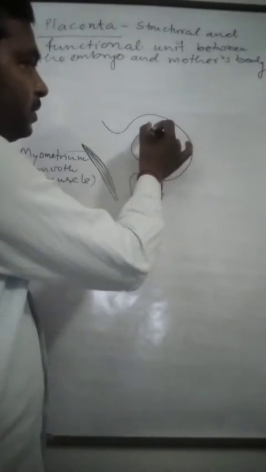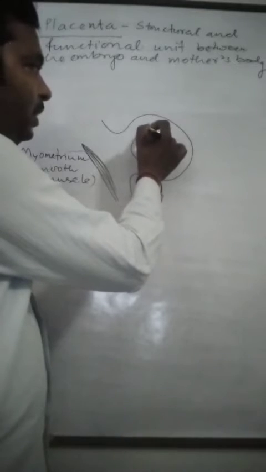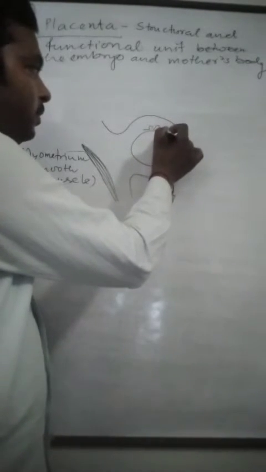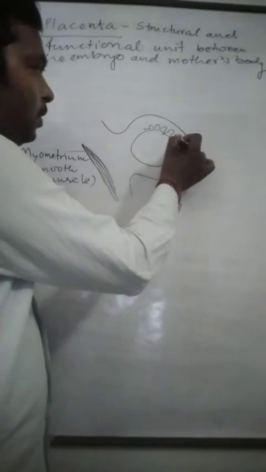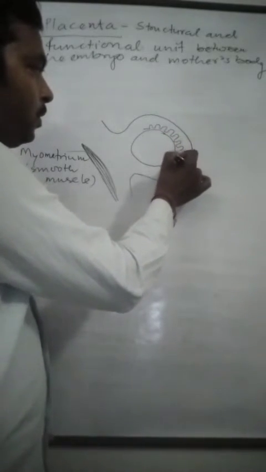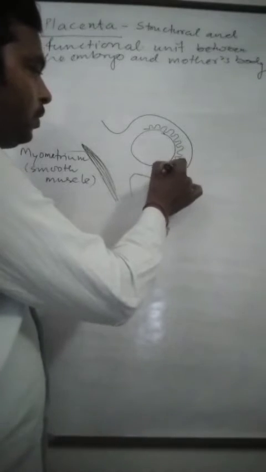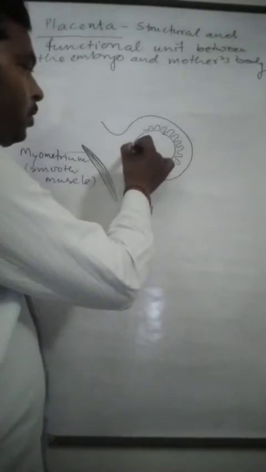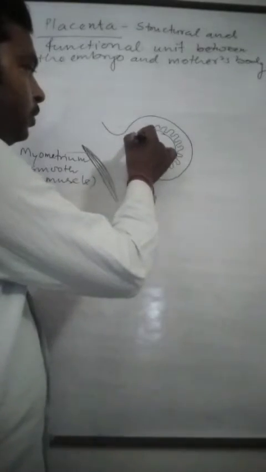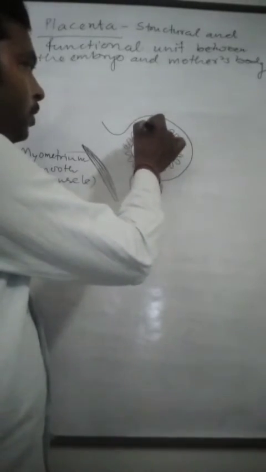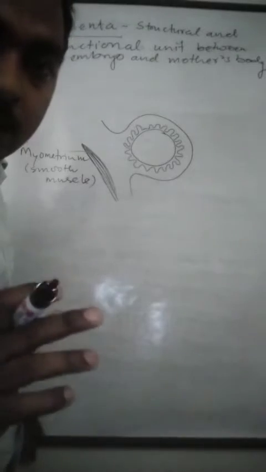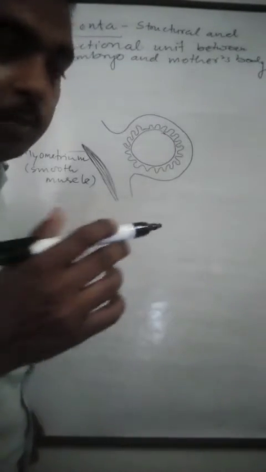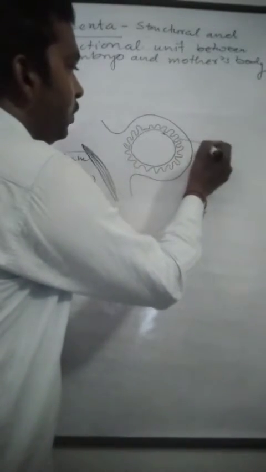Then around the embryo there is the formation of villi, or finger-like outgrowths, which are known as chorionic villi.